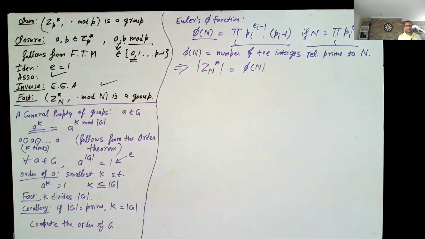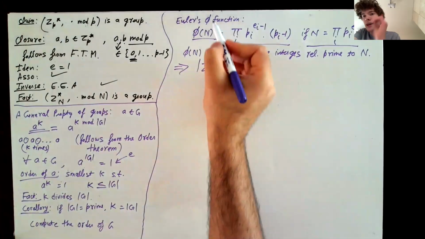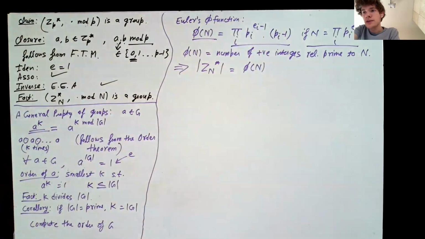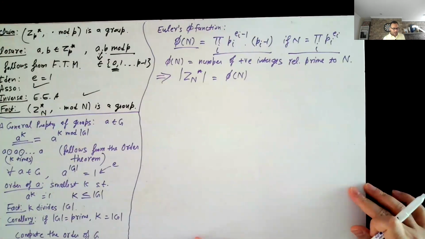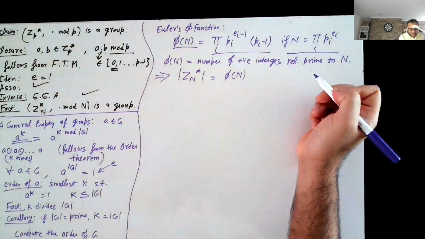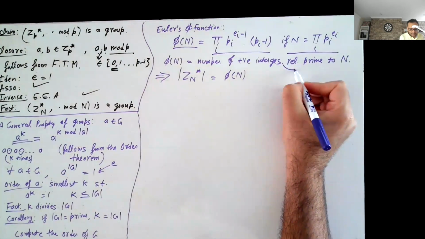Okay, any questions? Should we put a less than n in the definition of phi n as well? Sorry? Of positive integers less than n? Yeah. Good point.